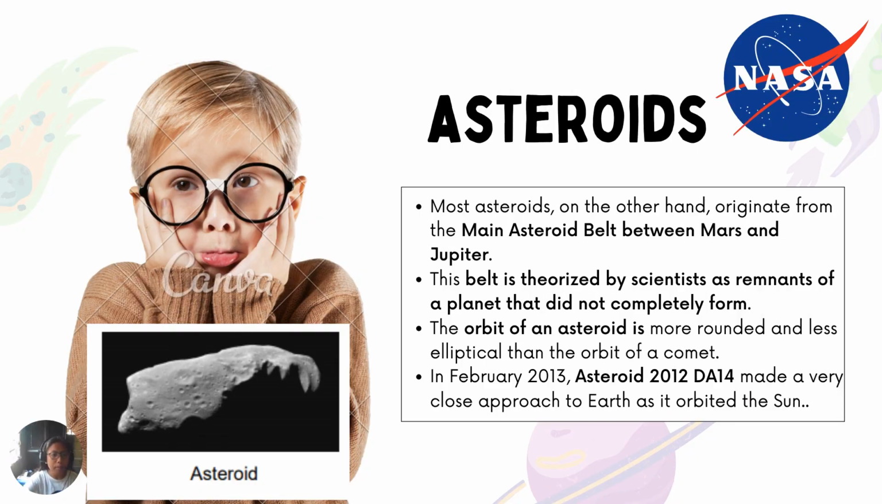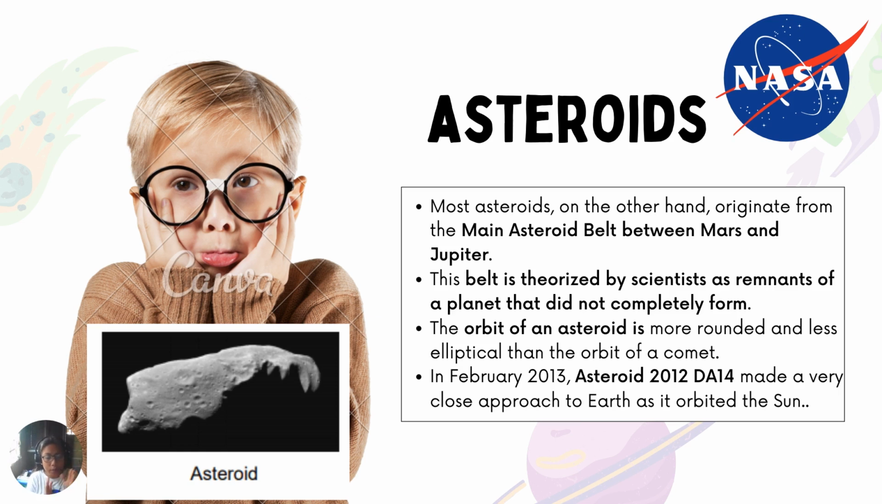So, next term would be the asteroids. A while ago, I said that asteroids are irregular rocky fragments or rocky bodies that originate from where? From the main asteroid belt between Mars and Jupiter. Kindly remember that. As I said in the previous slides, this belt is theorized by scientists as the remnants of planets that did not form during the formation of the solar system.